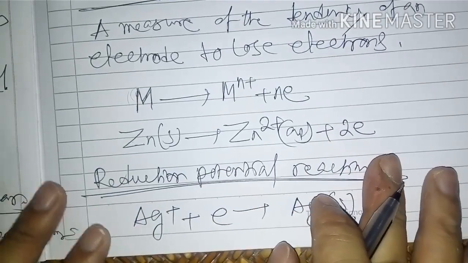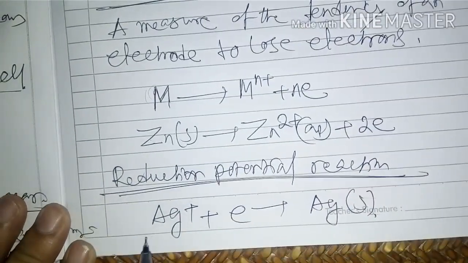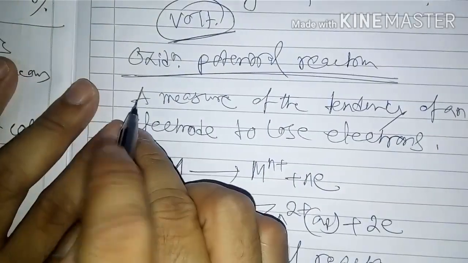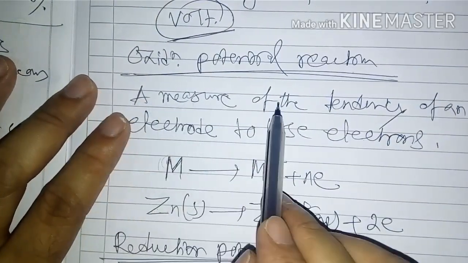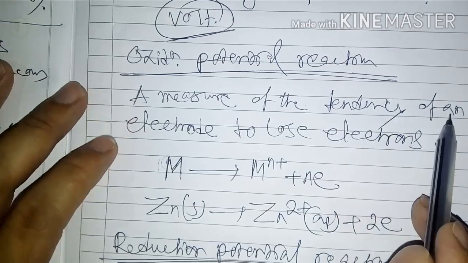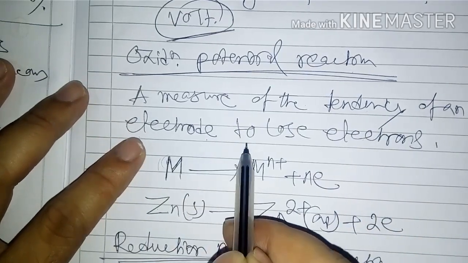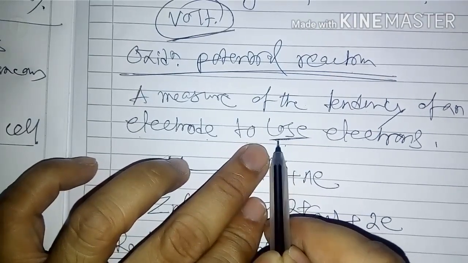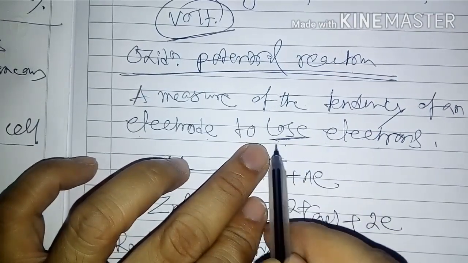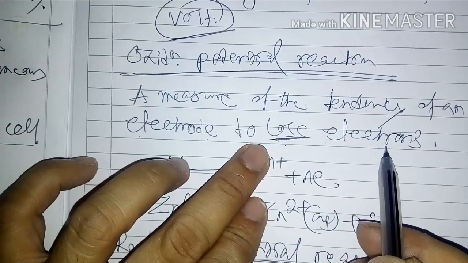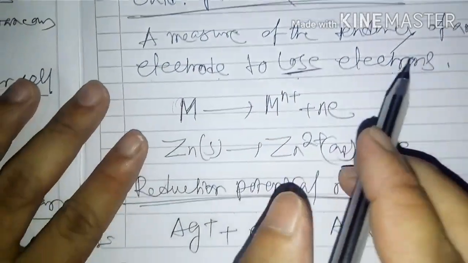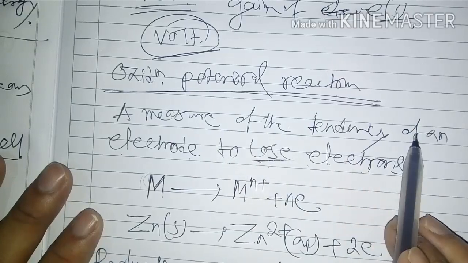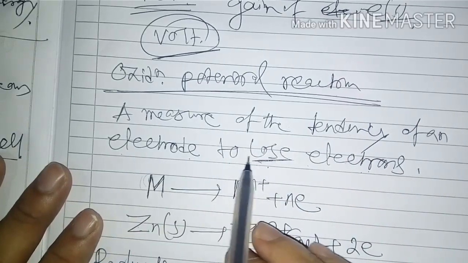Now, the definition. Same as before: a measure of the tendency of an electrode to gain electrons.